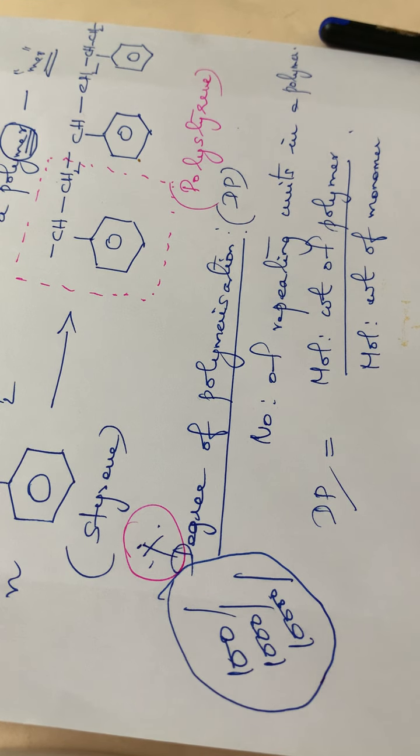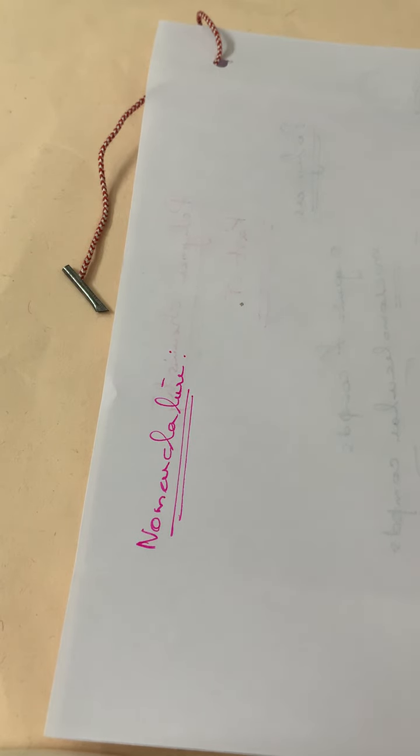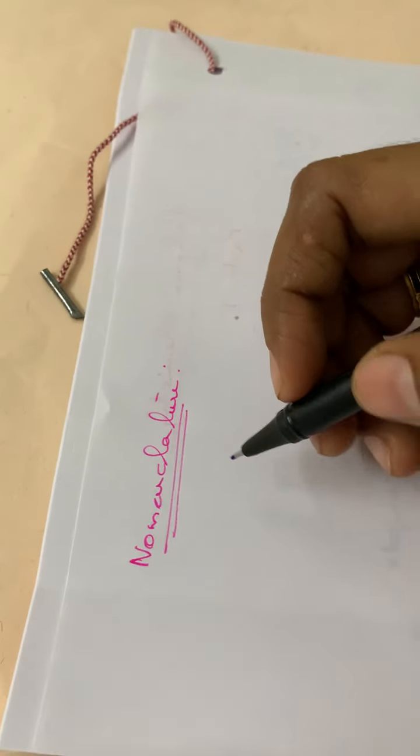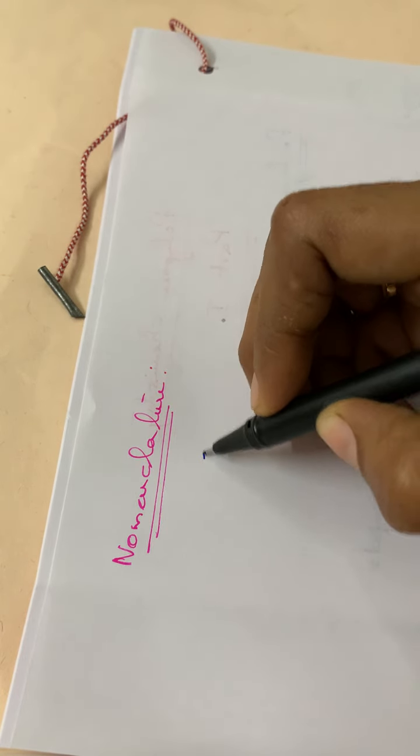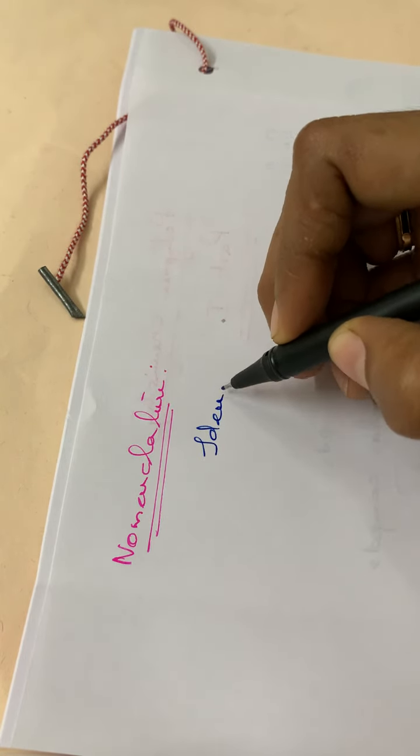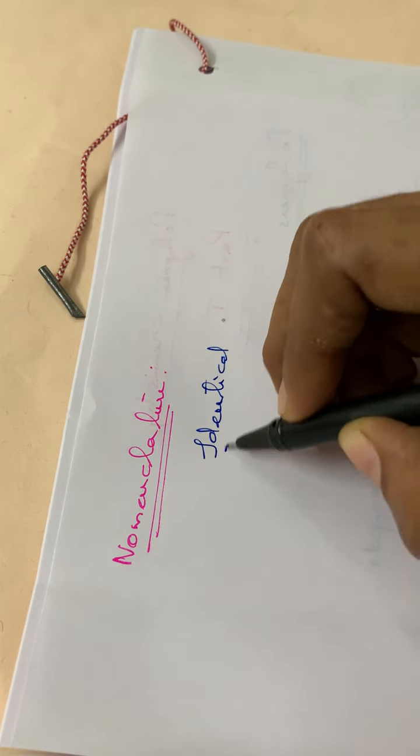Next topic is regarding the nomenclature of polymers.